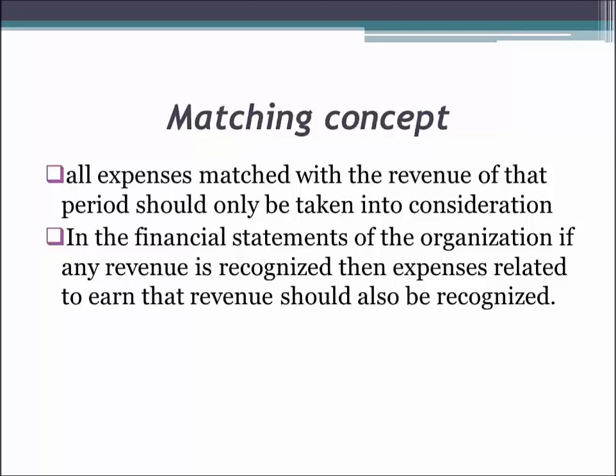We'll be able to understand this concept in a better way once we see one example. And in that example, we'll also see how the three concepts of matching, periodicity and accrual work together. Now in this definition you can see the word period, so you can make out that it operates together with the periodicity concept. The periodicity concept told us that we have to prepare financial statements for a particular period in order to assess the performance of the business. So for any particular period, we have to prepare the financial statement.